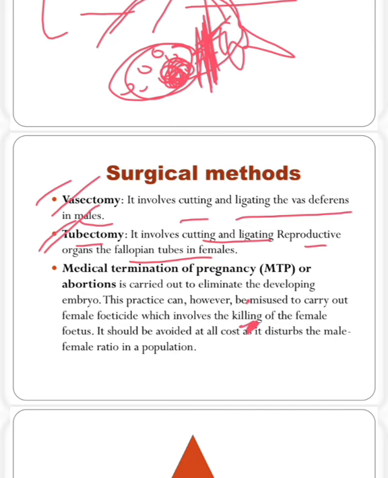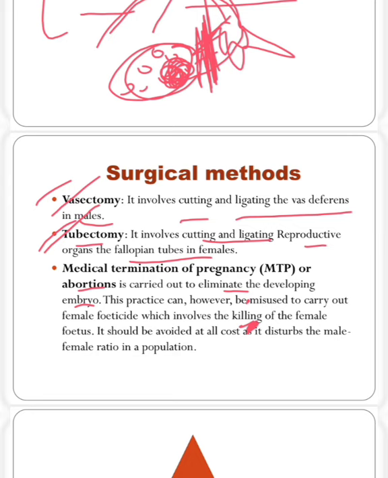next is medical termination of pregnancy or abortion. Means if any woman is pregnant and wants to terminate the pregnancy, that is known as medical termination of pregnancy. It is carried out to eliminate the developing embryo. Means the embryo has been formed already, but they want to delete or erase that embryo from their body. So this is medical termination of pregnancy.